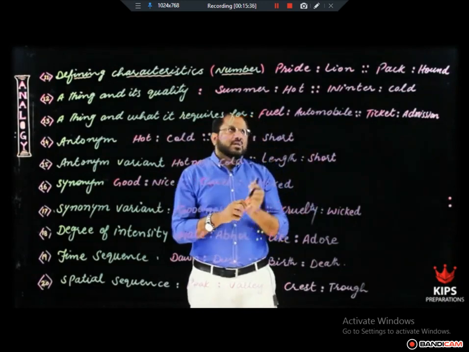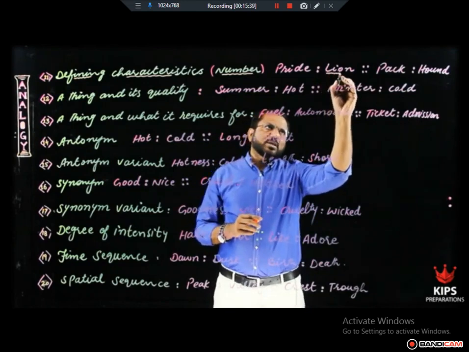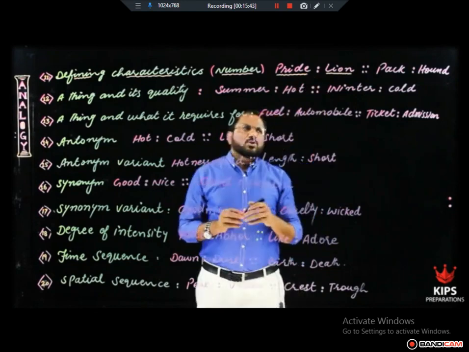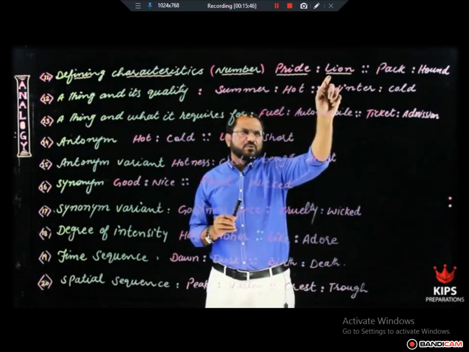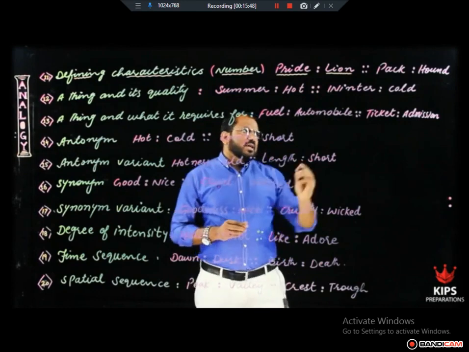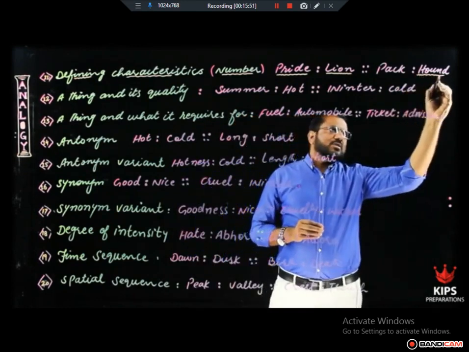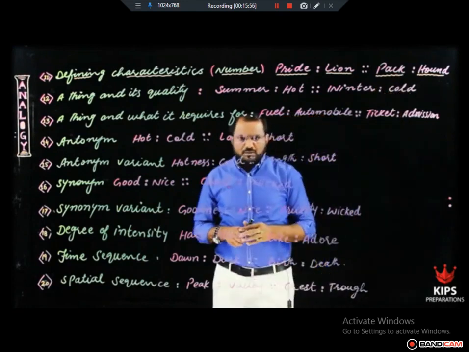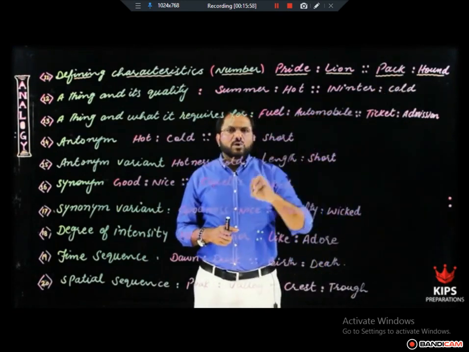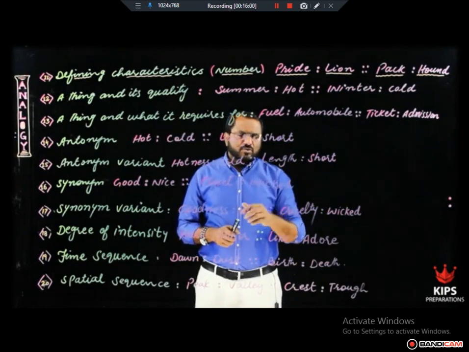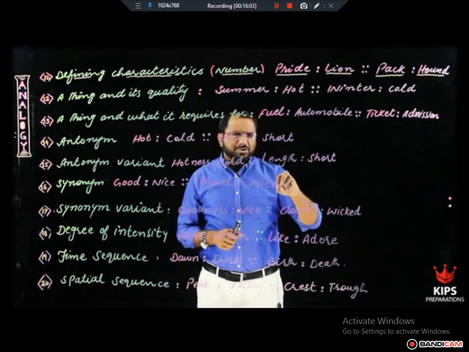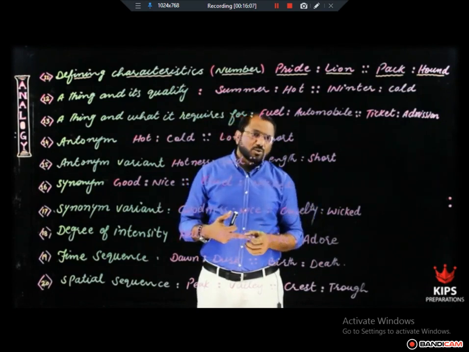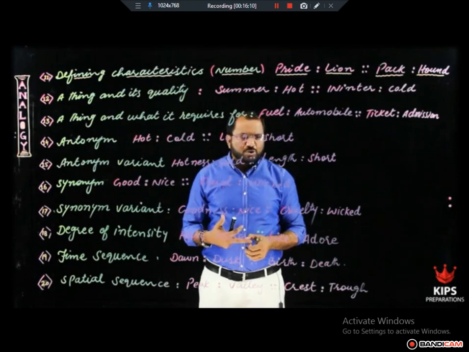For example, lion, one lion, two lions, three lions. Group of lions is called pride. So a number of lions is called pride. Hound, number of hounds is called pack. Bird, number of birds is called flock. All right. Fish, number of fish is called shoal, S-H-O-A-L. School, or catch of fish.